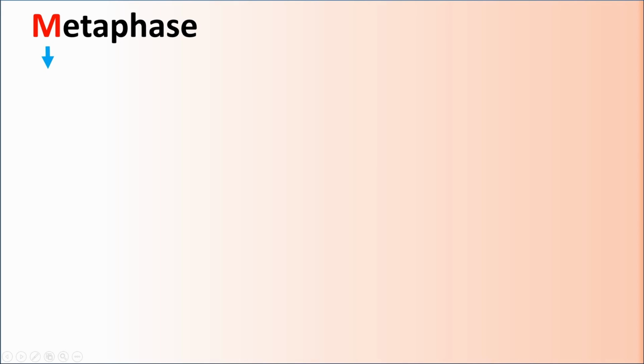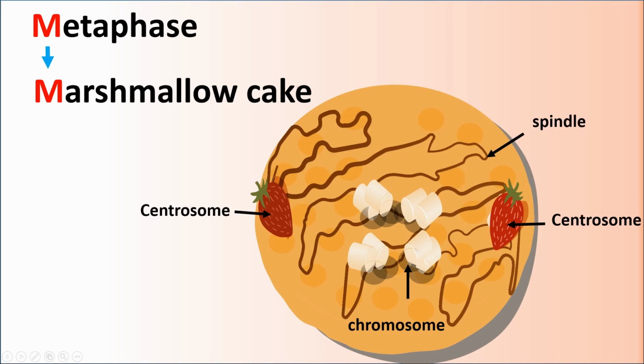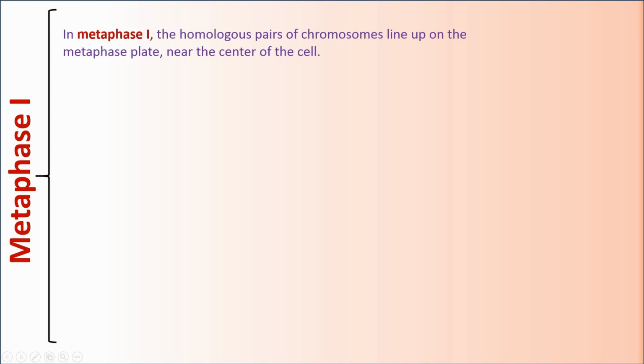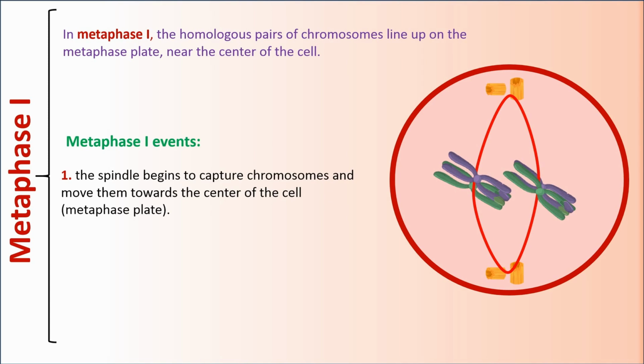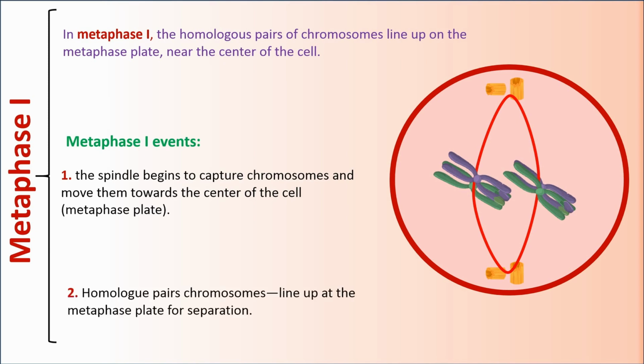Metaphase is similar to marshmallow cake, and M is the common first letter. Metaphase I. In Metaphase I, the homologous pairs of chromosomes line up on the metaphase plate near the center of the cell. Metaphase I events. Number 1. The spindle begins to capture chromosomes and move them towards the center of the cell, or metaphase plate. Number 2. Homologous pair chromosomes line up at the metaphase plate for separation.